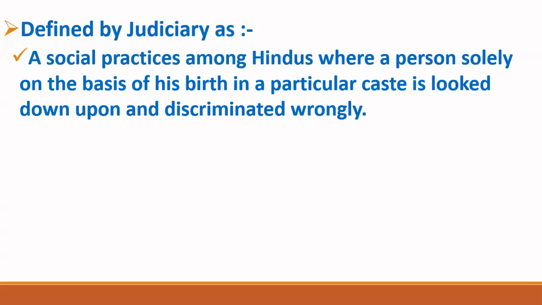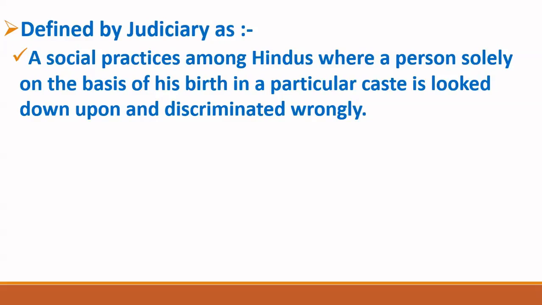Now what is the meaning of untouchable? It means that now that person will be discriminated wrongly by the entire society. That person will be discriminated wrongly by other persons. For example, people consider that if any untouchable person touches you, then you will also become impure. Then you have to perform certain yajnas, or you have to take bath.